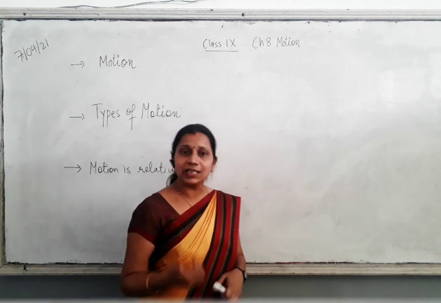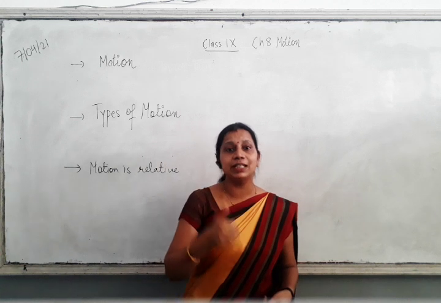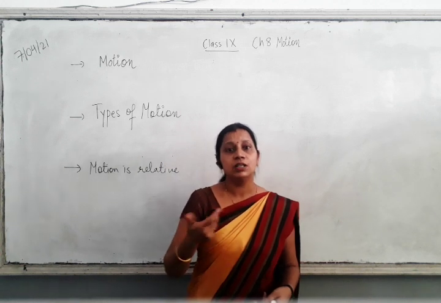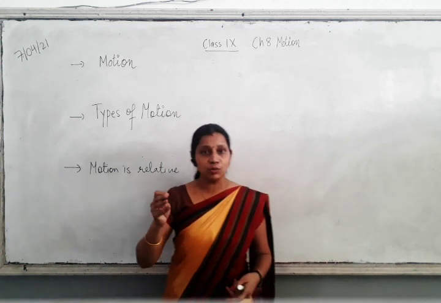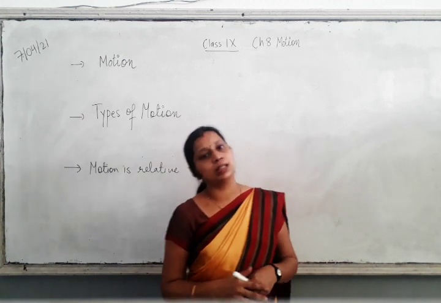Right? Vector quantities are those quantities which can be described by both magnitude and direction. They need both for their description. Magnitude, that is a number, plus direction. Those quantities are vector quantities.